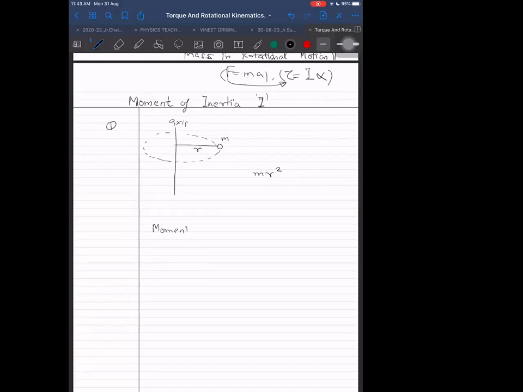Moment of inertia of a body depends on, number one, distribution of mass.